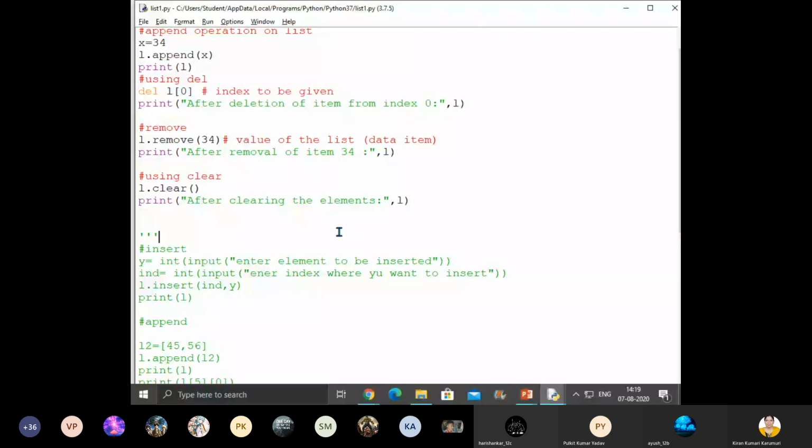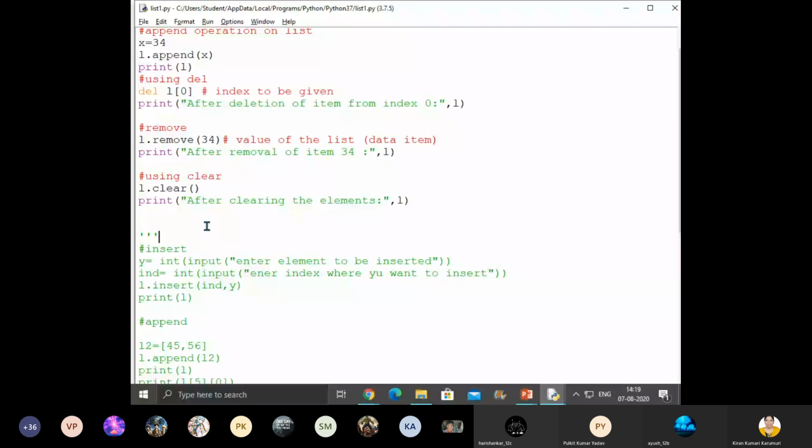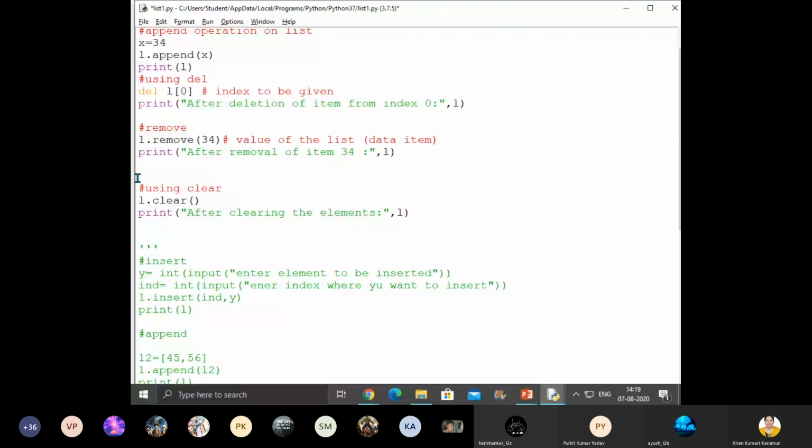Okay. So one more function is also there. That is pop. Pop, what it will do? It will remove the element from the index. Just like remove only. It will remove from the index. That is using the function. So then pop function. Pop also for removal only.